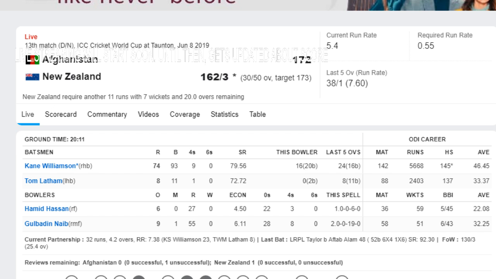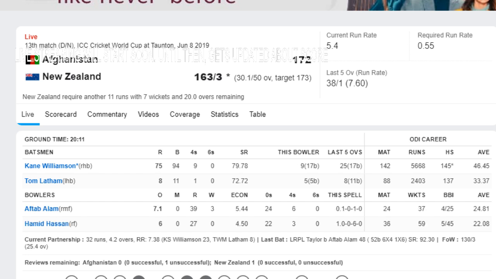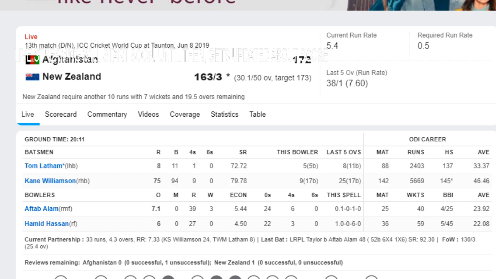Kane Williamson is batting at 74, facing 93 deliveries with a strike rate of 79.56, hitting 9 fours. Aftab comes back from the other end, 3 overs left, with all 3 wickets in his name. First ball to Williamson, single, full and straight, down leg, flicked to long leg. Williamson batting at 75, facing 94 deliveries with a strike rate of 79.78. Now New Zealand must end it as soon as possible to get the most of the run rate.